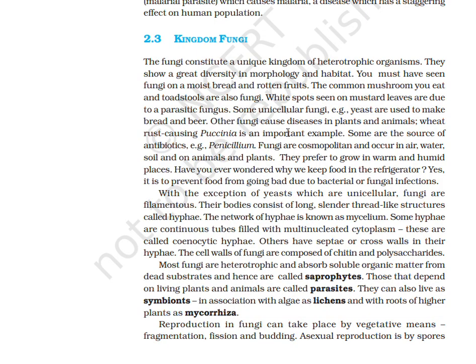Wheat rust causing Puccinia is an important example. Some are the source of antibiotics, for example Penicillium. Fungi are cosmopolitan and occur in air, water, soil, and on animals and plants. They prefer to grow in warm and humid places. Have you ever wondered why we keep food in the refrigerator? Yes, it is to prevent food from going bad due to bacterial or fungal infections.